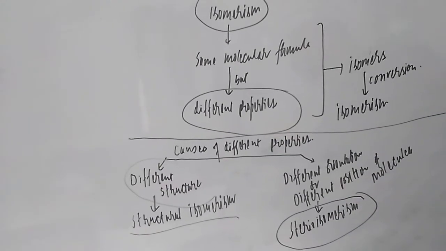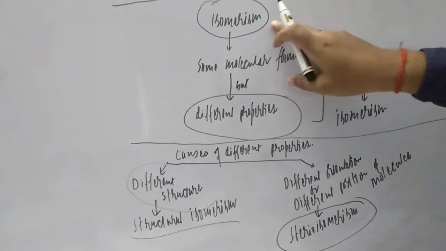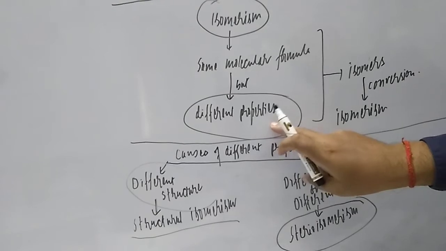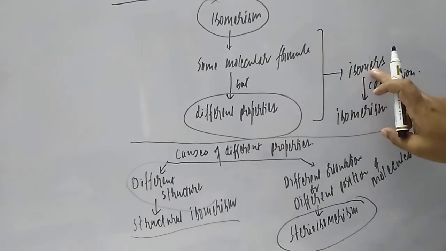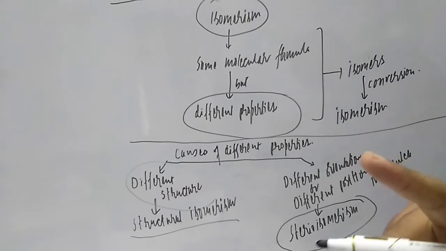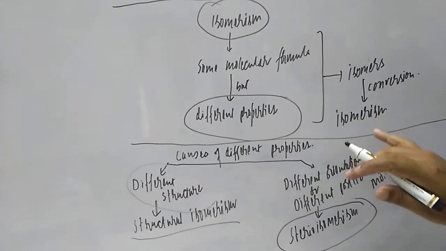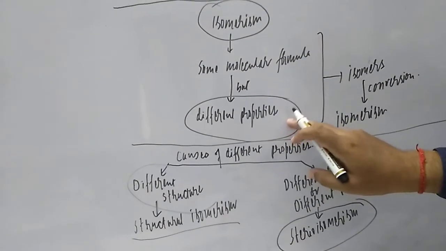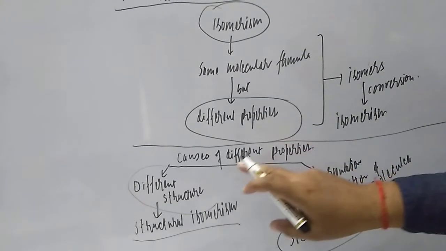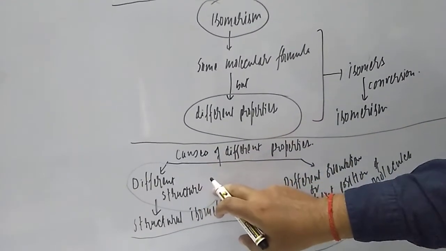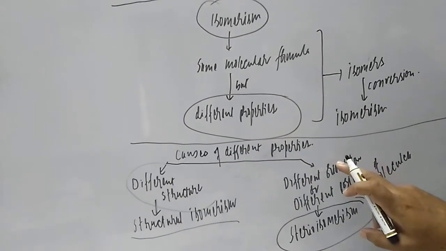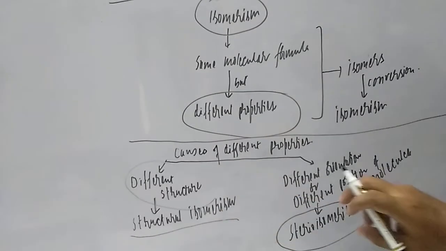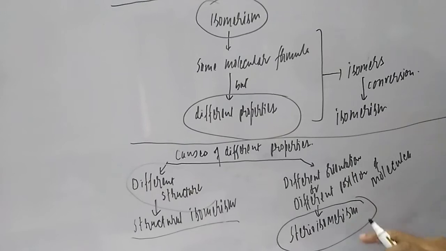Keep in mind, student: two or more than two compounds having the same molecular formula but different properties are isomers, and the process of conversion of one isomer to another is isomerism. The cause of different properties is either a different structure, which is structural isomerism, or a different position of molecule, which is stereoisomerism.